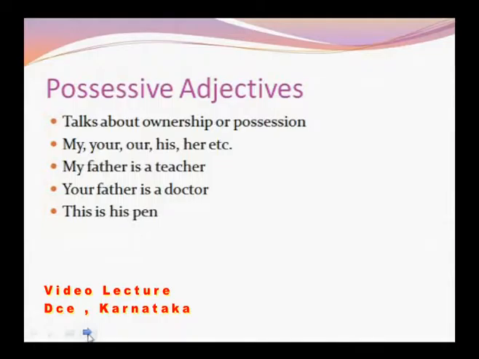The other kind of adjective is possessive adjectives. It talks about what? Ownership, possession. What are the adjectives that are used? My, your, our, his or her, other adjectives. My father, it talks about possession. My father is a teacher. Your father is a doctor. He talks about her possession. This is his pen. His refers to what? Possession. Once again, it refers to possession of what? Pen.